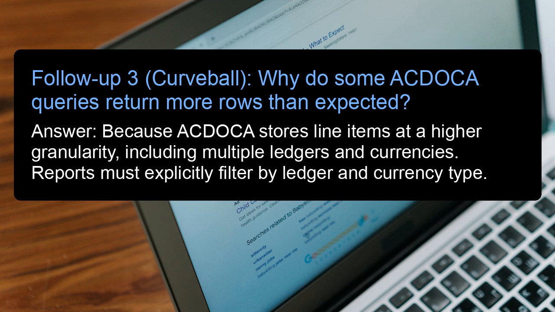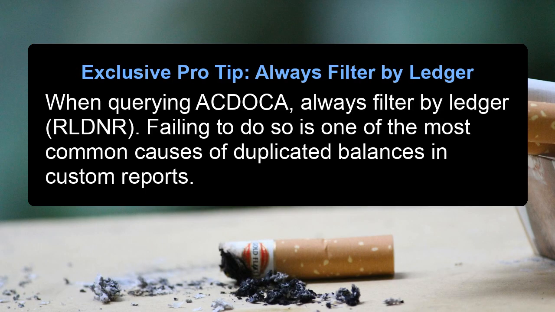Follow-up 3. Curveball. Why do some ACDOCA queries return more rows than expected? Answer: because ACDOCA stores line items at a higher granularity, including multiple ledgers and currencies. Reports must explicitly filter by ledger and currency type. Exclusive pro tip: always filter by ledger. When querying ACDOCA, always filter by ledger, RLDNR. Failing to do so is one of the most common causes of duplicated balances in custom reports.